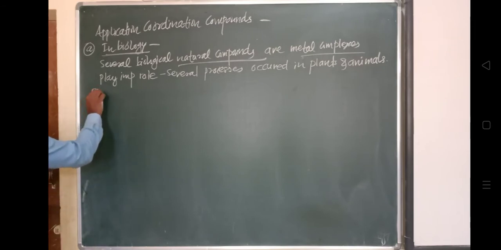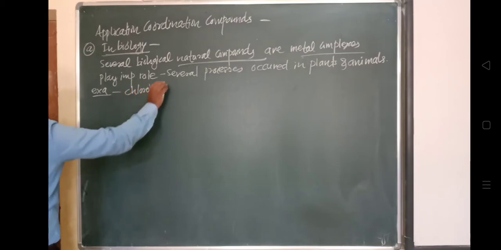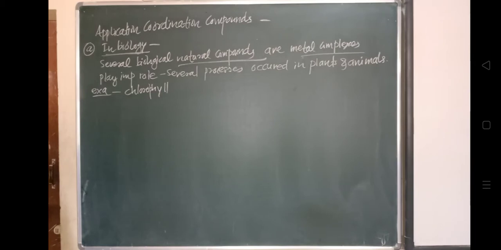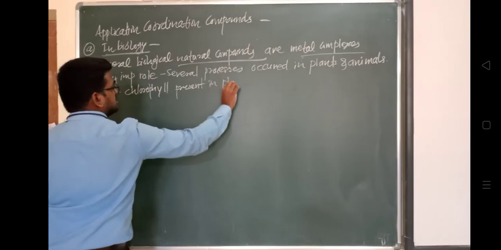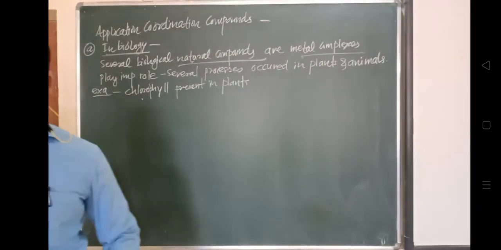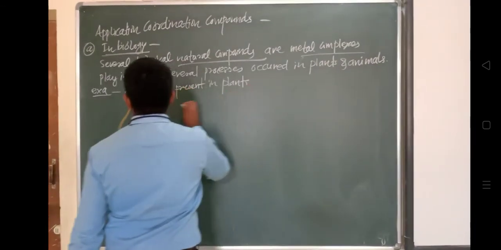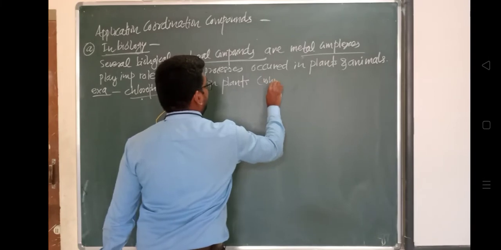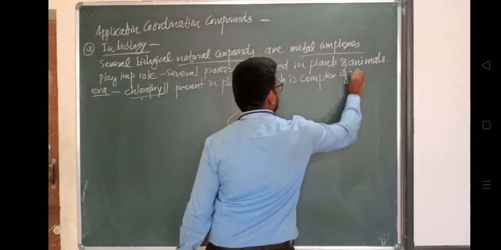For example, consider chlorophyll present in plants. We know that chlorophyll is important in photosynthesis, and this chlorophyll is a complex of magnesium, Mg.